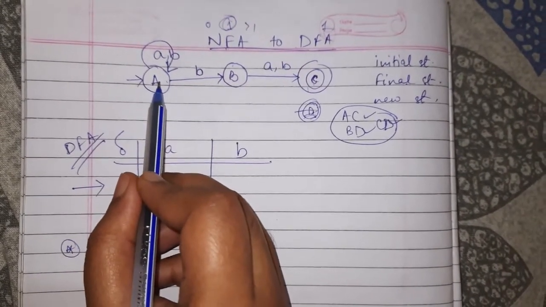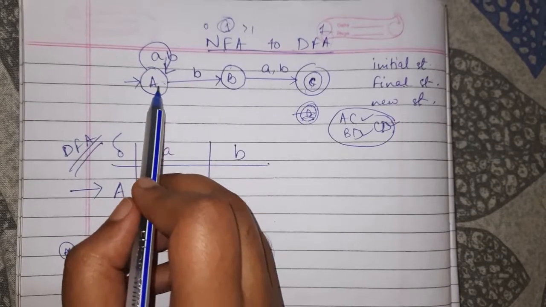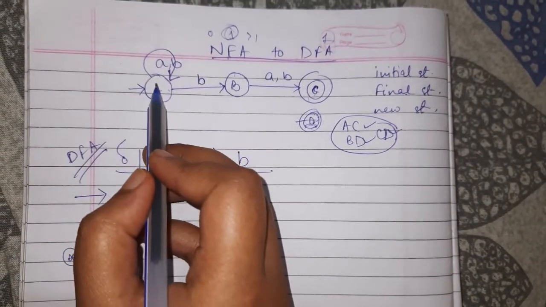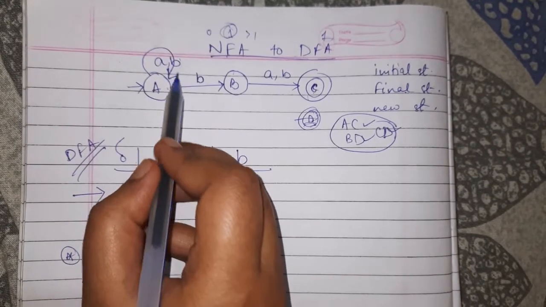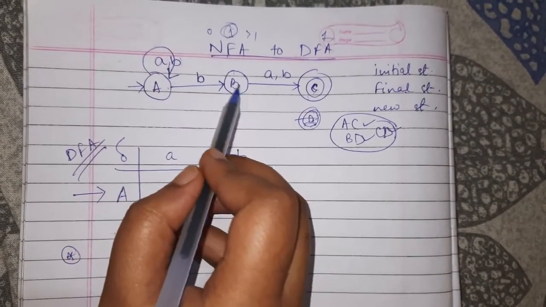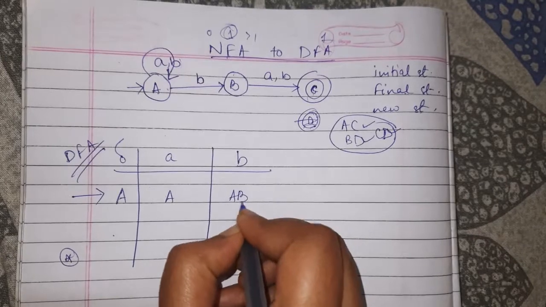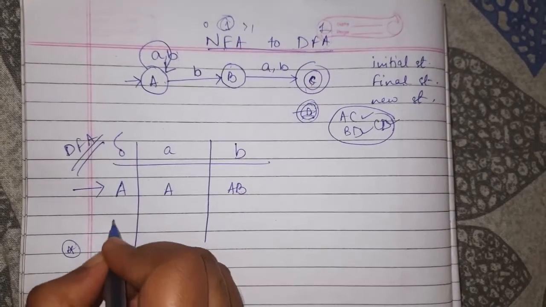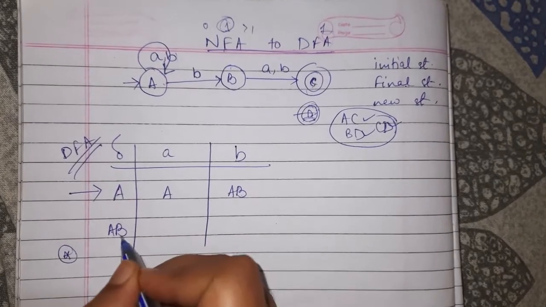On getting input A, from state A we remain at the same state A. On getting input B, from state A I remain at A as well as at B, that is AB. Then my new state is AB.